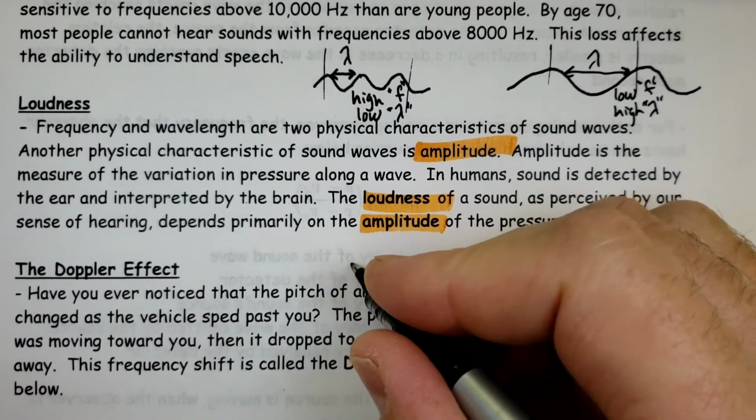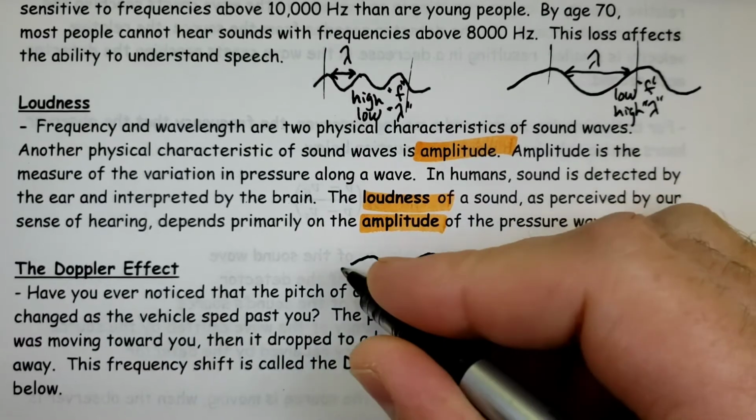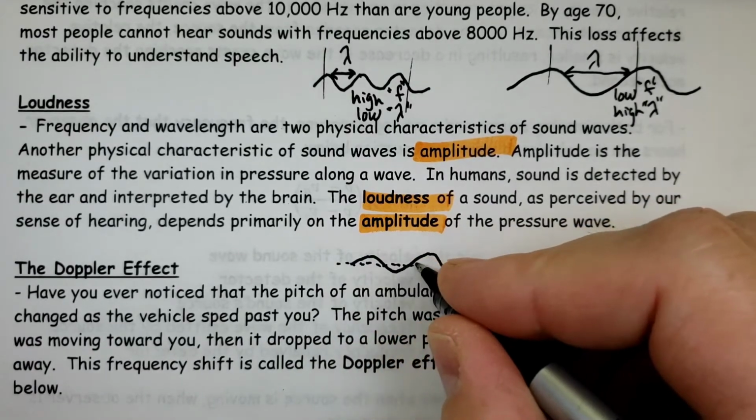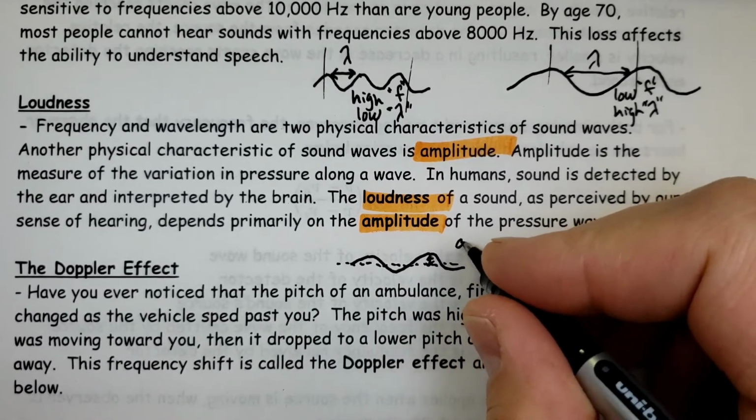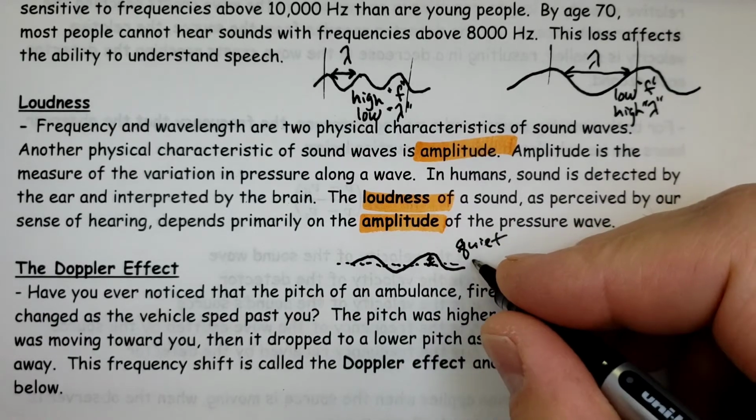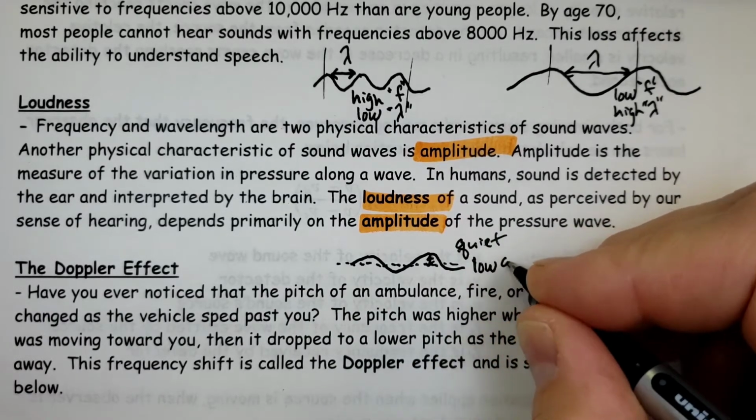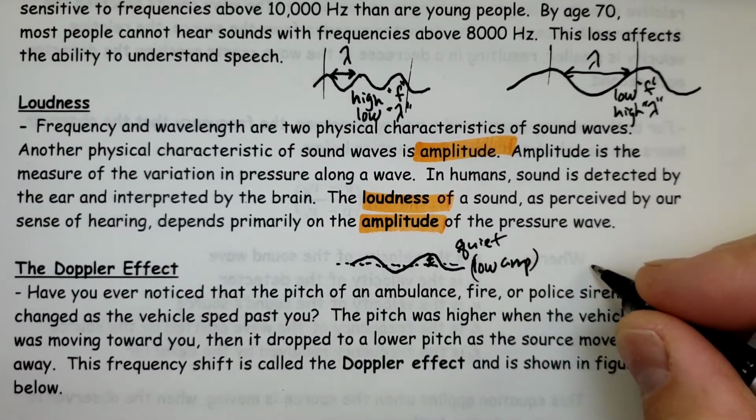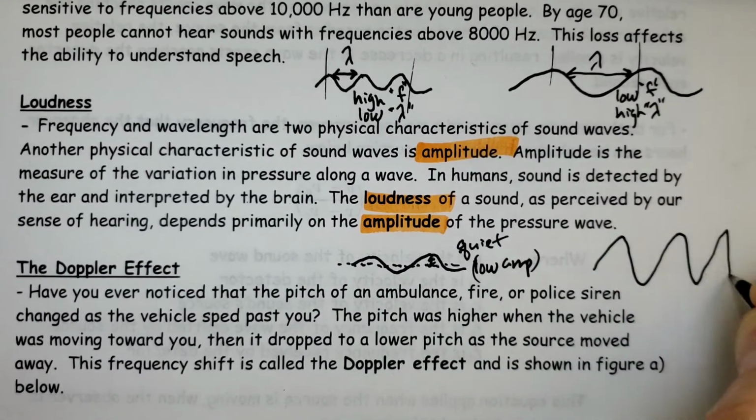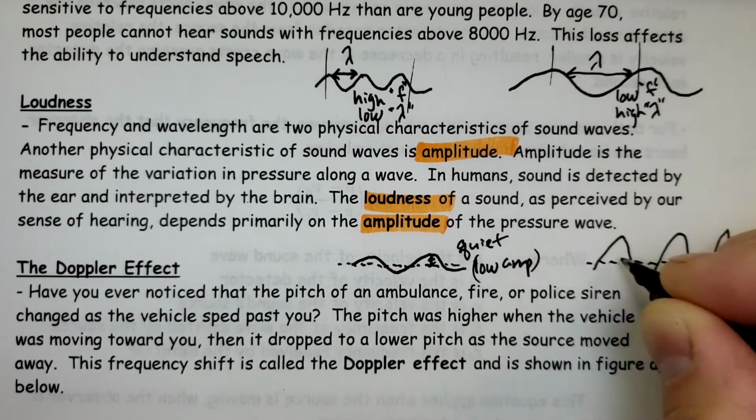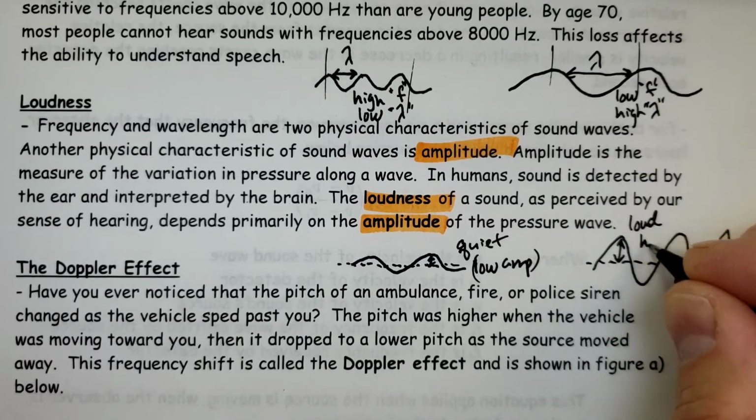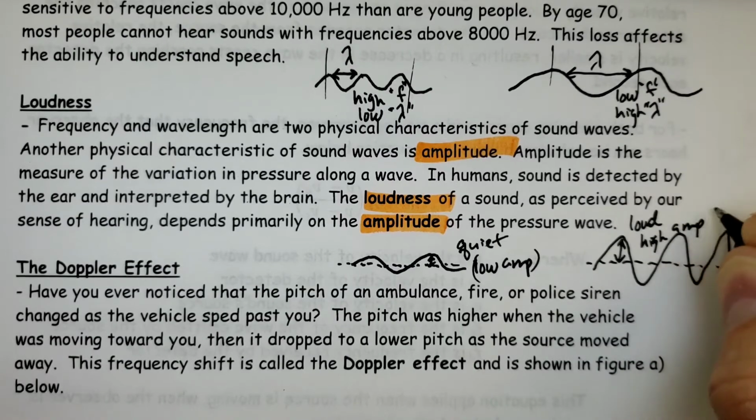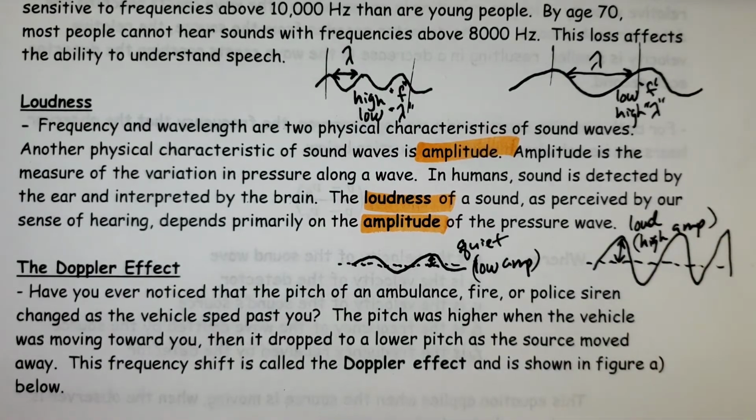So if I was to look at this, from rest position, if you recall, amplitude is the maximum distance from rest position. So we would say quiet, low amplitude, compared to, if I look at this, the distance from rest position, this would be considered louder because it has a higher amplitude. Okay, so those are the differences between pitch and loudness.